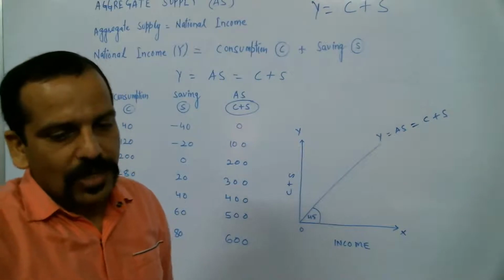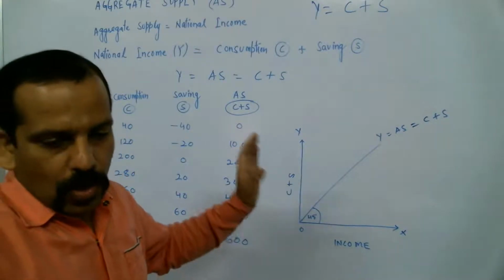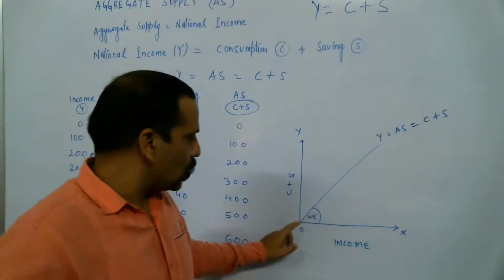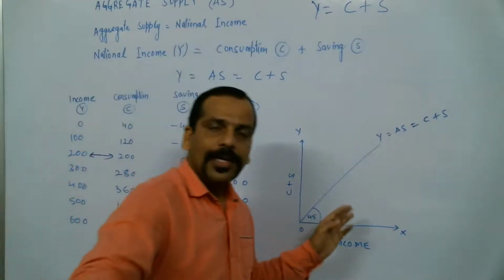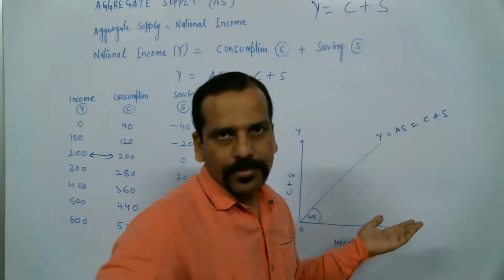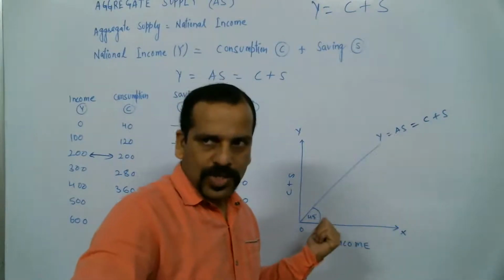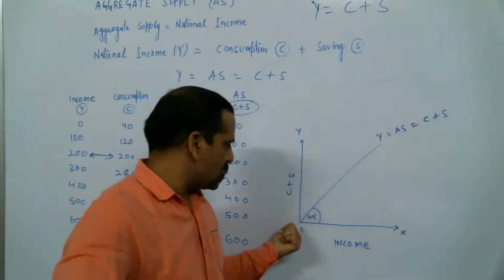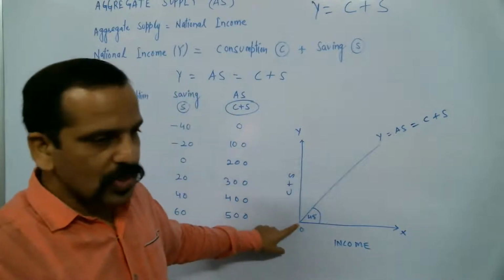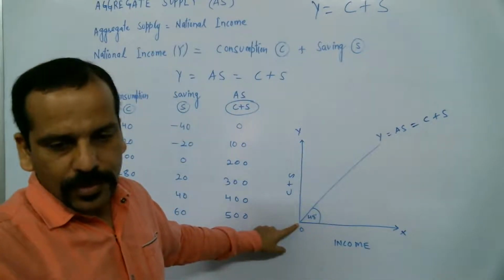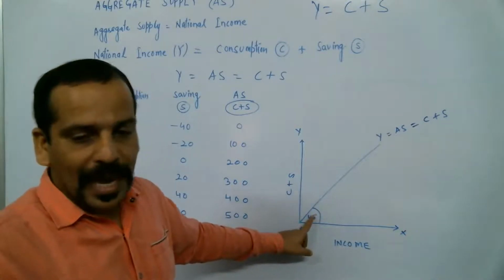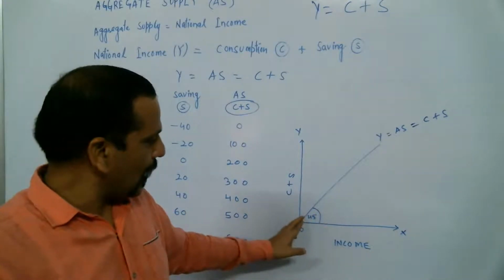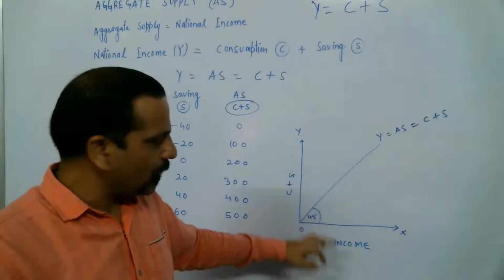So the straight line obtained should start from 0, the origin point, and form a 45 degree angle.